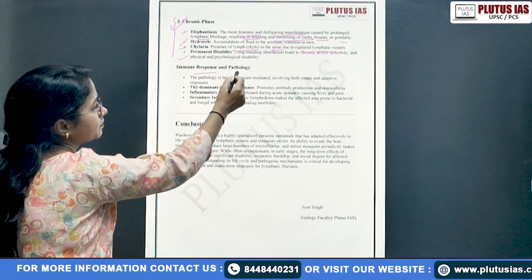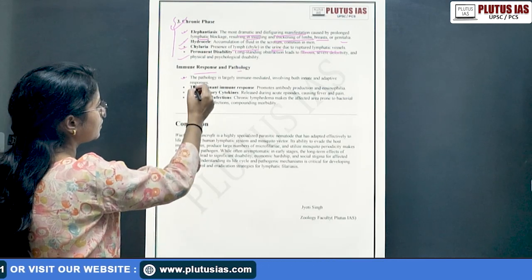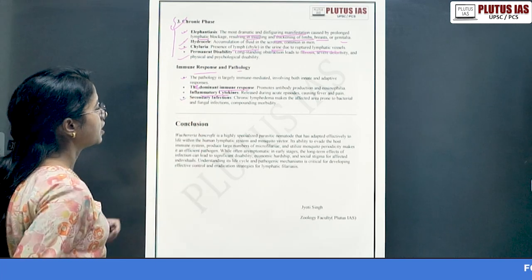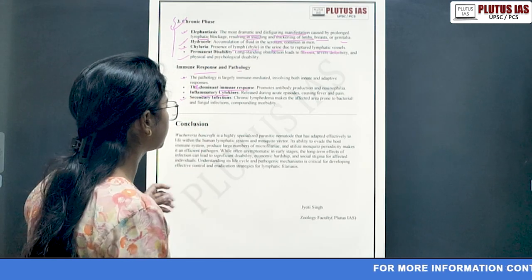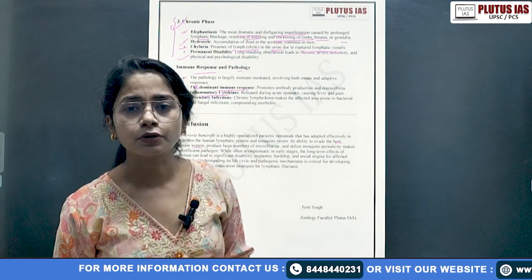Then immune responses in pathology, that is how the body responds: the dominant immune responses, inflammatory cytokines and secondary infection. In the conclusion, you write the pathogenicity and the parasite's ability to evade the host immune response. Look, the conclusion should be like that. What is the answer? What is the question?